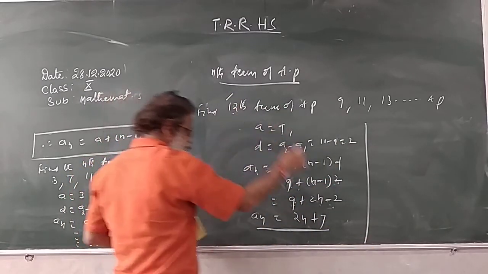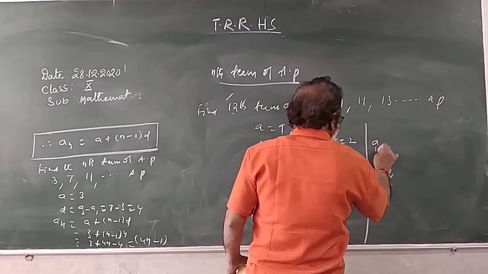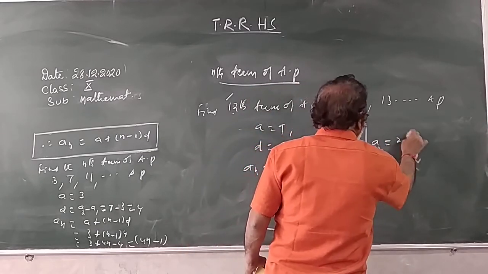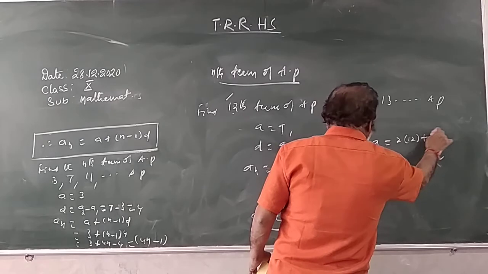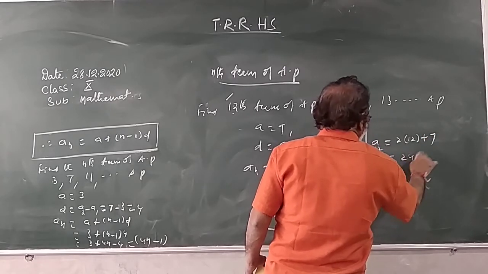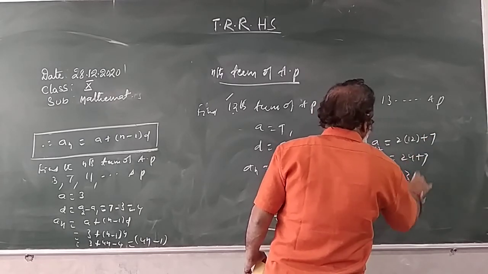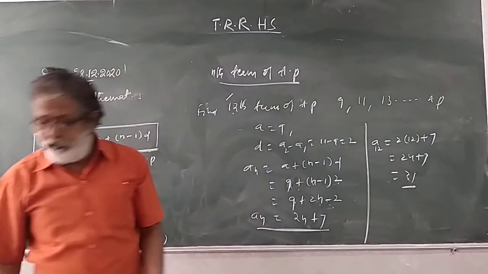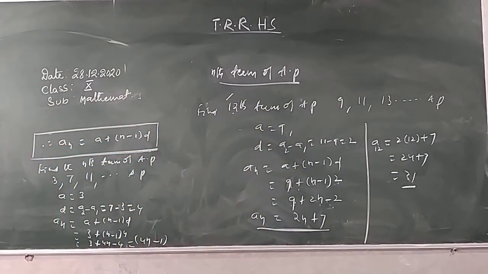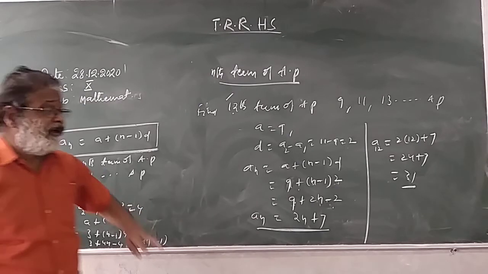What did they ask here? Find the 12th term. Put n is equal to 12. A12 is 2 into 12 plus 7. 2 twelves are 24, plus 7, is 31. This is the 12th term. I hope you clearly understood. Okay.